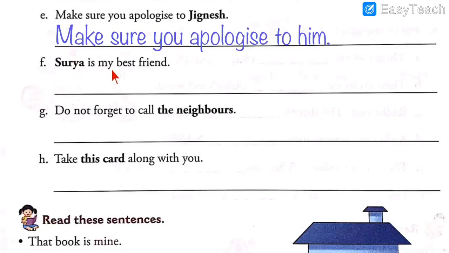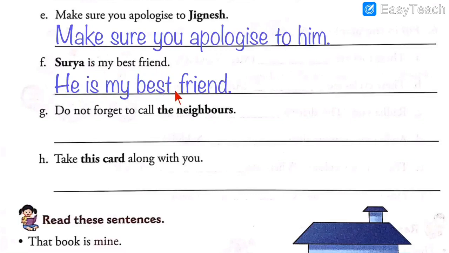Then number 6. Surya is my best friend. So who is your best friend? Surya. I asked the question who and it is the subject. That question comes in subject pronouns. And Surya is the name of a boy, so we write he instead of Surya. So the answer will be: He is my best friend.